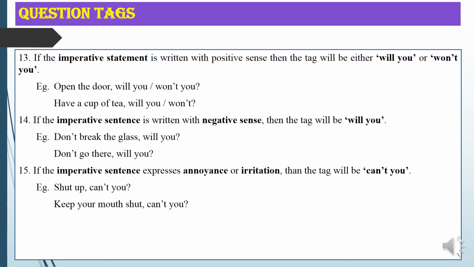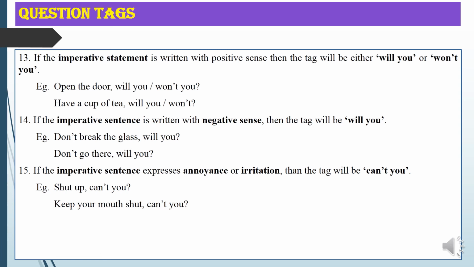If these words are there as the subject of the statement, then the subject of the tag will become you or we or they. Then there is one exceptional rule: if none of is followed by a plural noun, then the subject of the tag will become they.